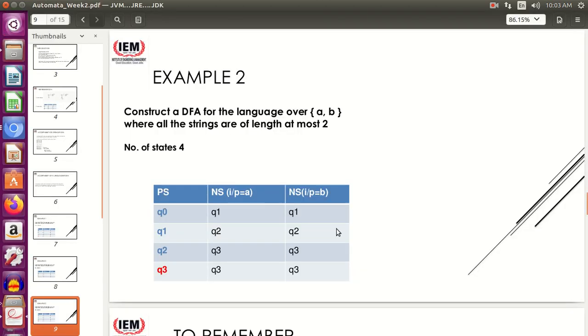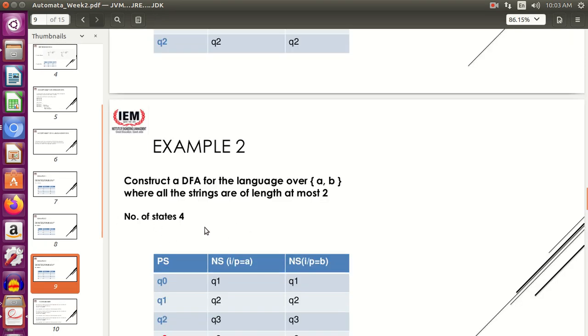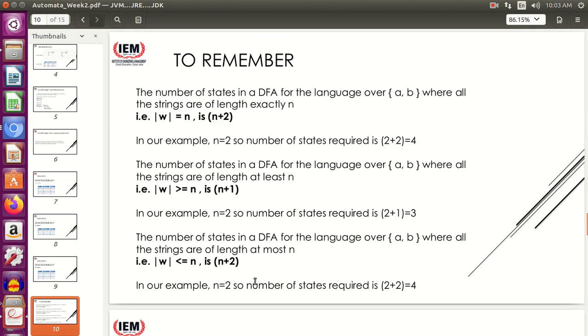This is a transition table again. I'm not explaining. One thing you need to remember over here also, number of states required was 4. In the first one also it was 4, next 3, here 4. So from this, the way the number of states are changing, I have something to say.